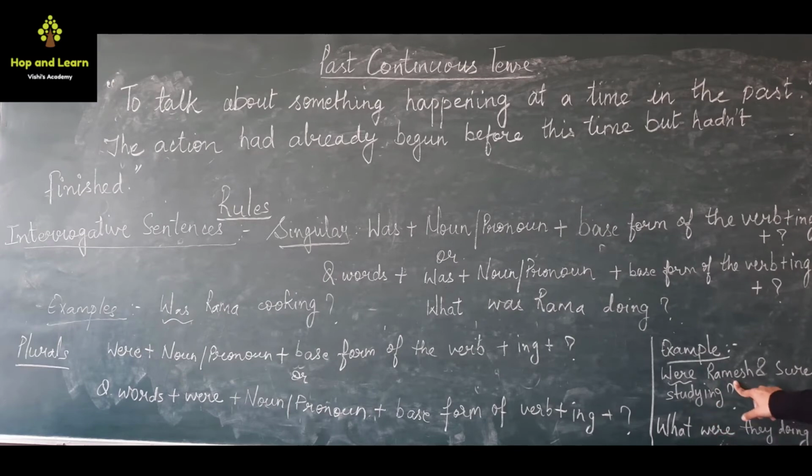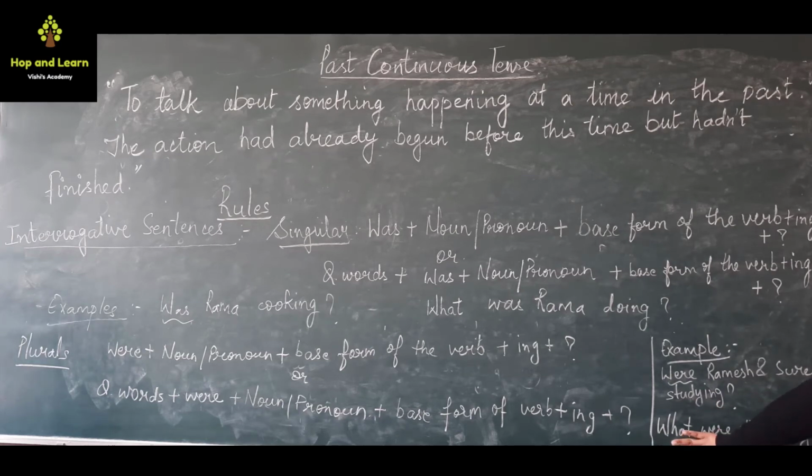Now in this sentence we are talking about two persons, Ramesh and Suresh, so it is a plural noun. And since it is a plural noun, we will use the helping verb were, and it is an interrogative sentence. So first we will use the helping verb. So were Ramesh and Suresh studying? Study is the base form of the verb plus ing and at the last we have put the question mark.